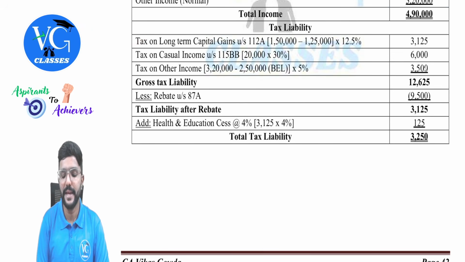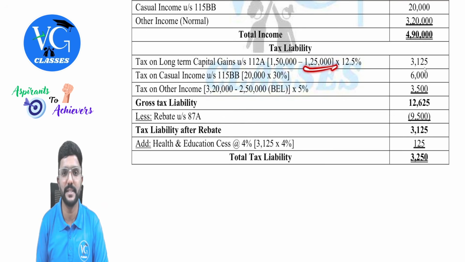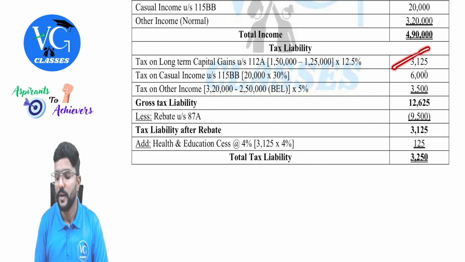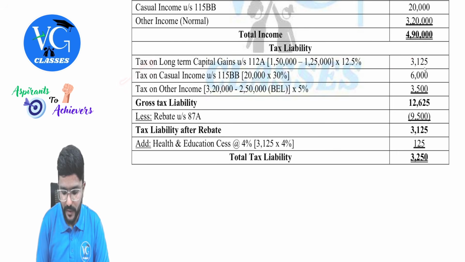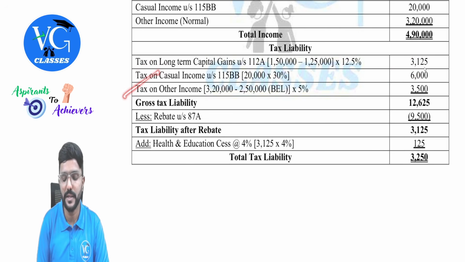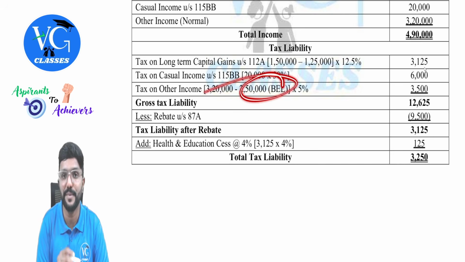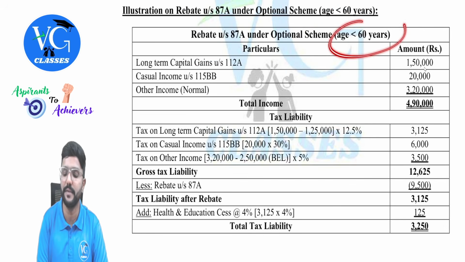Tax on long-term capital gain under section 112A: 1,50,000 is the actual figure we have considered here, but up to 1,25,000 it is not taxable. Remaining 25,000 is taxable at 12.5%, so we get 3,125. Tax on casual income, 20,000 into 30%, gives us 6,000. Then tax on other income, 3,20,000 minus 2,50,000. The basic exemption limit under the optional scheme is 2,50,000. Please be careful, and age is less than 60. I have clearly given that.